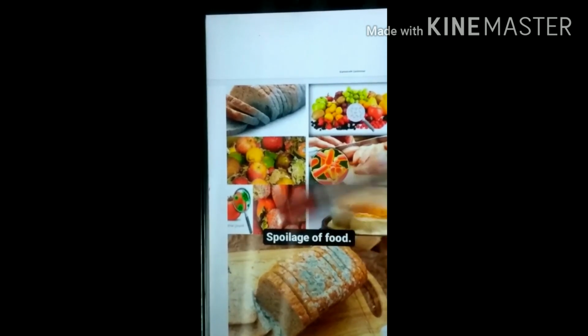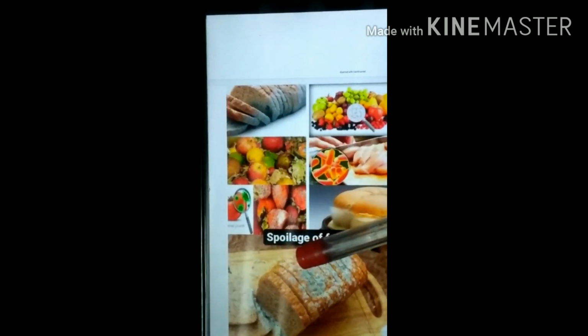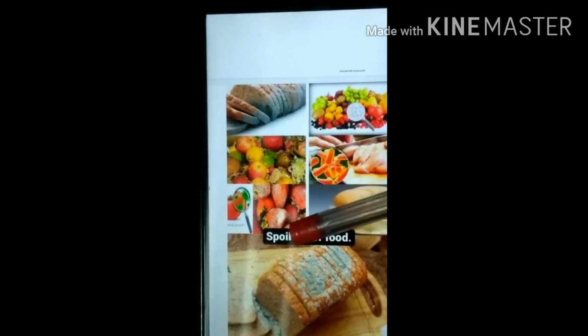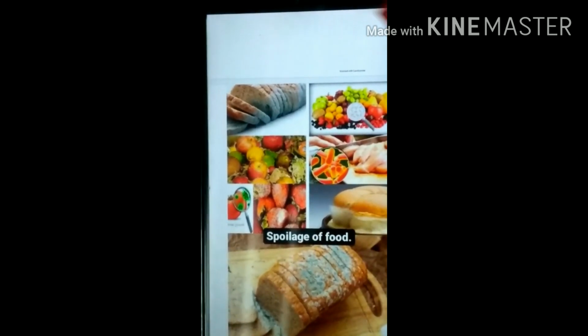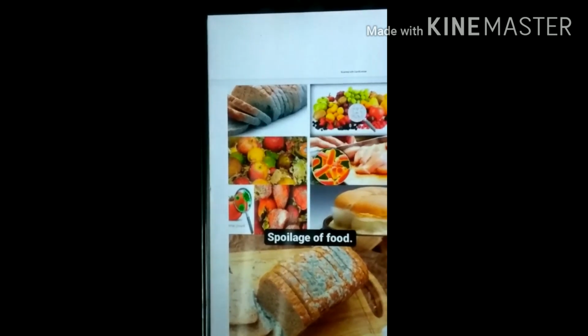So the change in color, change in odor, change in the texture of the food. So these all make the food bad quality. So if we eat such kind of food, then we will fall prey to disease or illness. Sometimes these foods get damaged.